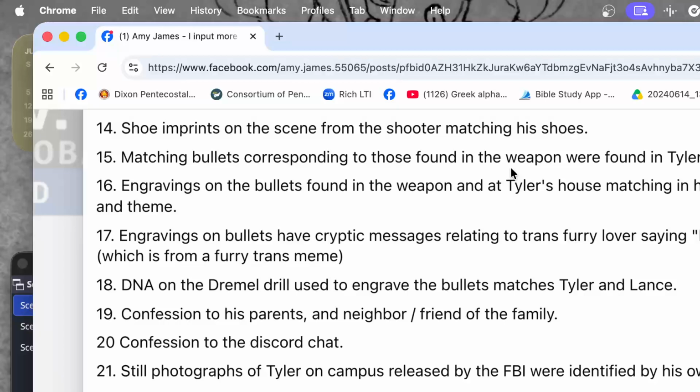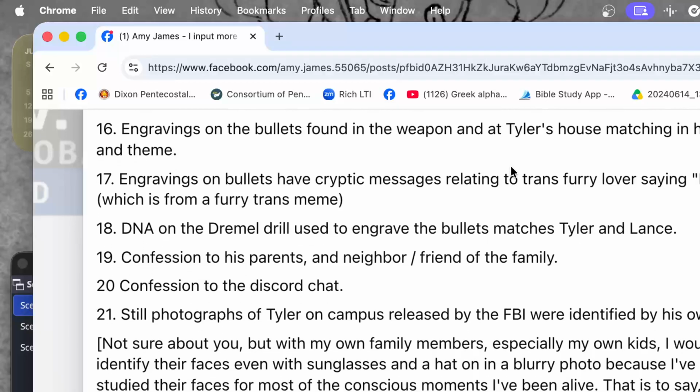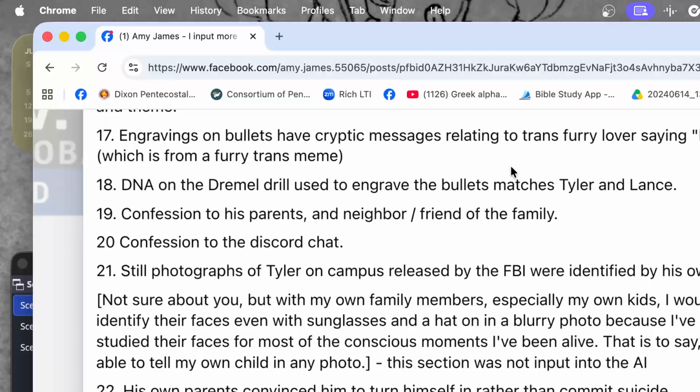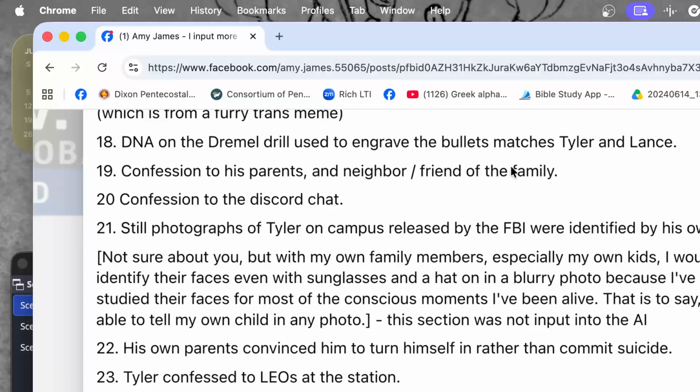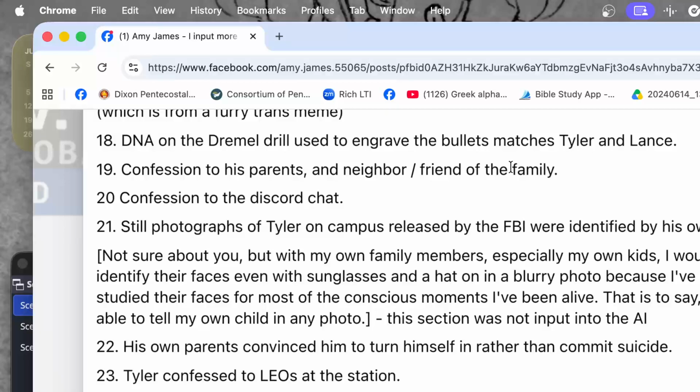Number 15, matching bullets corresponding to those found in the weapon were found in Tyler's home. Number 16, engravings on the bullets found in the weapon and at Tyler's house matching in handwriting and theme. Number 17, engravings on bullets have cryptic messages relating to a trans furry lover saying "notices bulge," which is a furry trans meme. Number 18, DNA on the Dremel drill used to engrave the bullets matches Tyler and Lance.